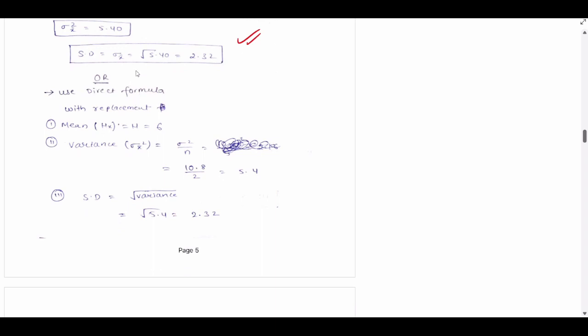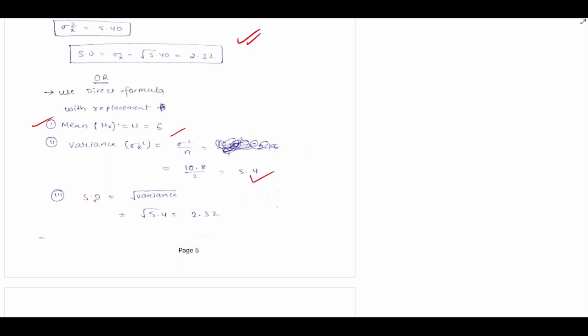If you don't want to do the long method, then you can use that formula with replacement. With replacement means the mean is the same. Mu x equal to 6. In the first question we had to find the mean, so mu equal to 6. Variance equal to sigma square by n. In the first question we got sigma square equal to 10.8. So 10.8 by 2, you get 5.4.